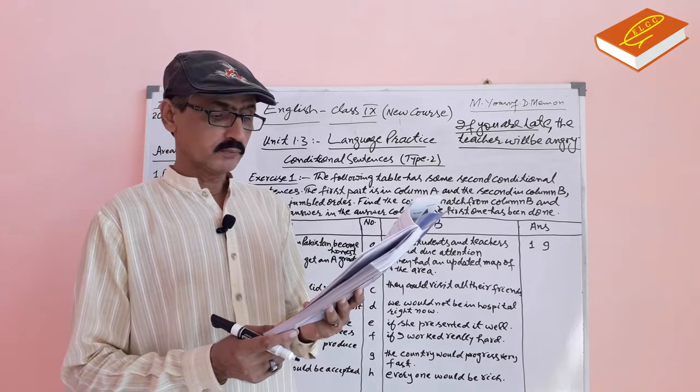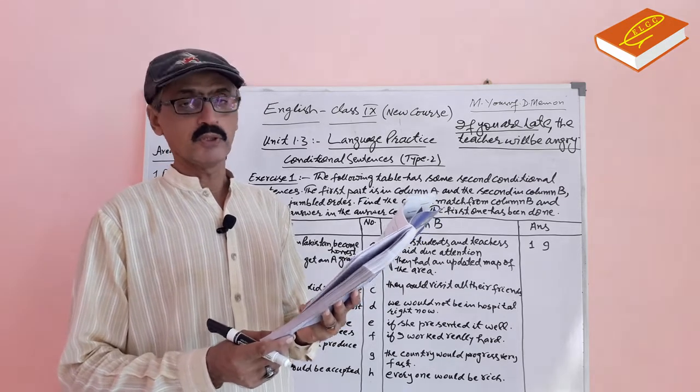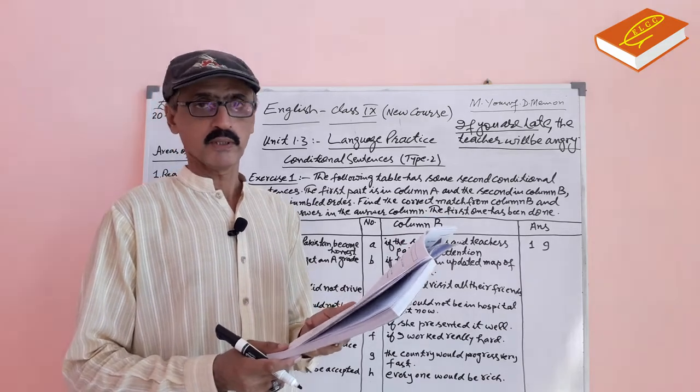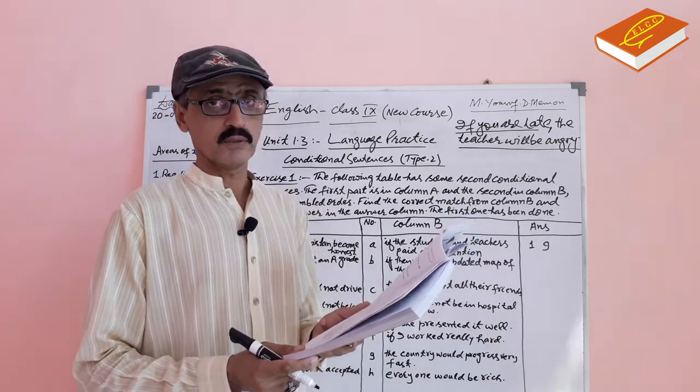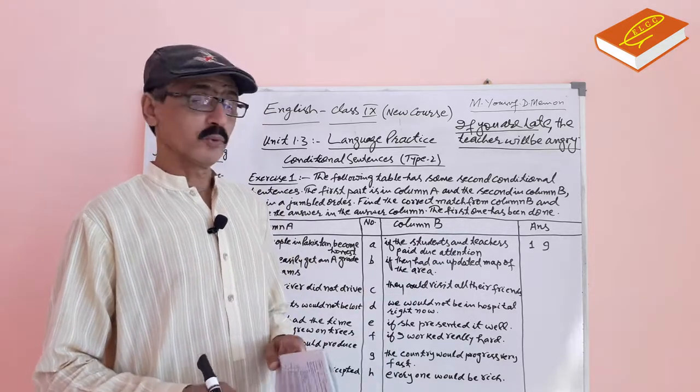If allowed, they could sleep the whole day. Could is used in the main clause. If allowed, it is in past. Now we do exercise.